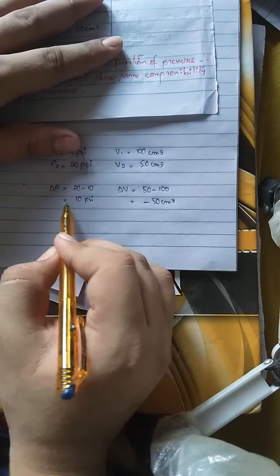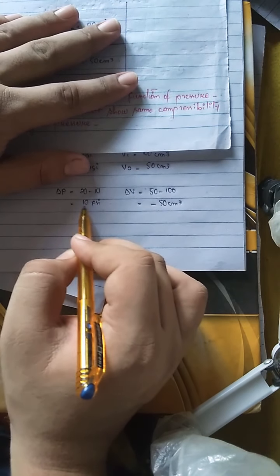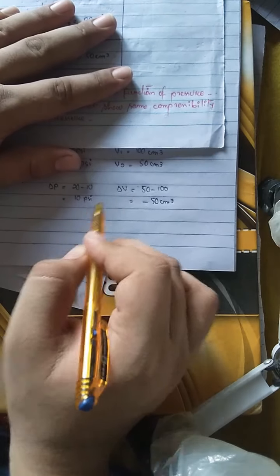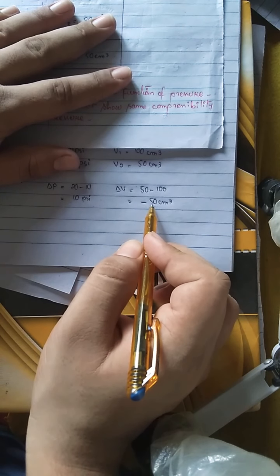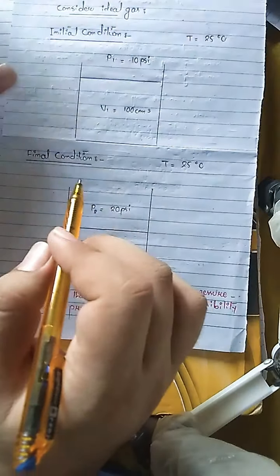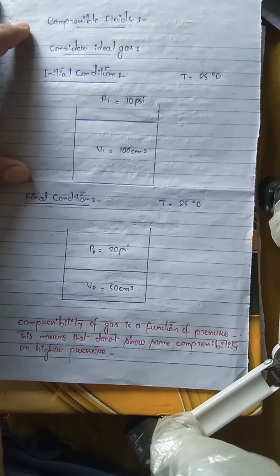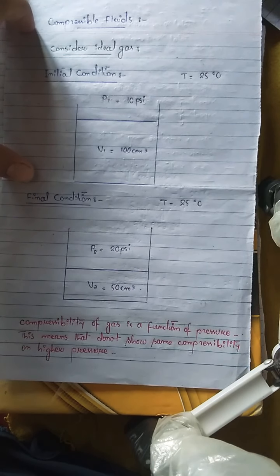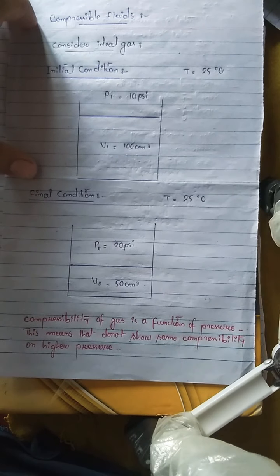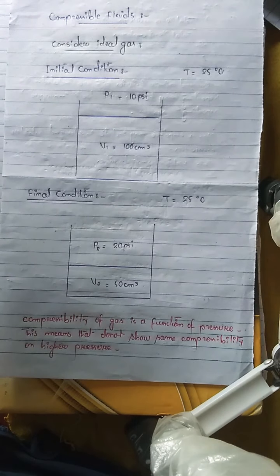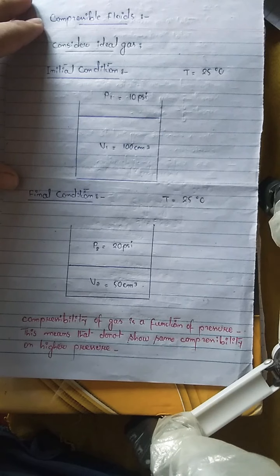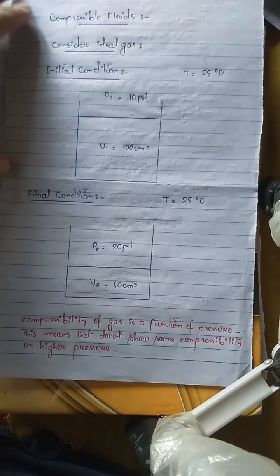So when the pressure of the system is changed by 10 psi, the volume is reduced by 50 centimeter cube. In this example, we can see that the gas is showing large change in volume due to small change in pressure. So this is the definition of compressible fluids, and usually ideal gases, or gases which are behaving ideally, are included in the definition of compressible fluids.